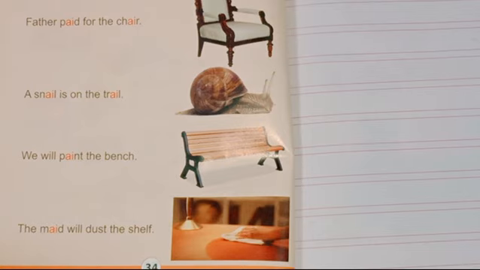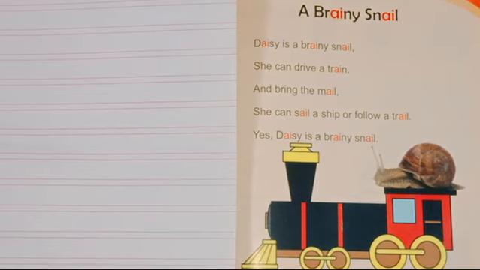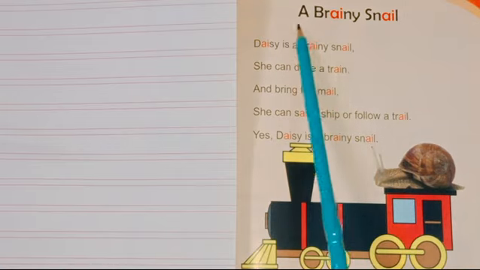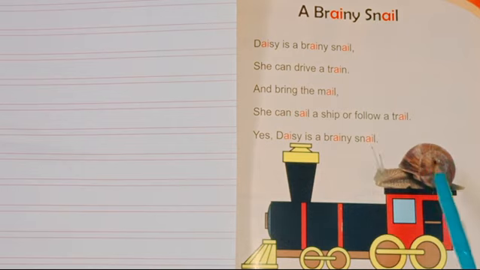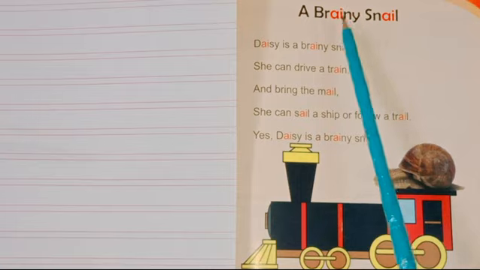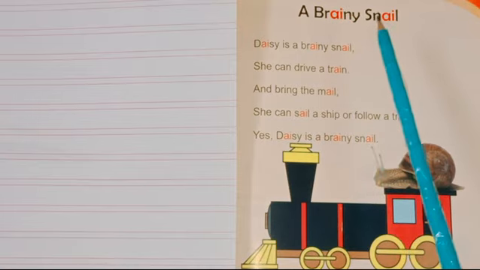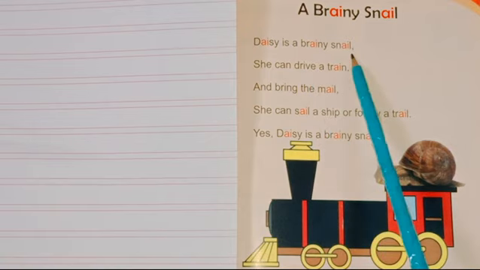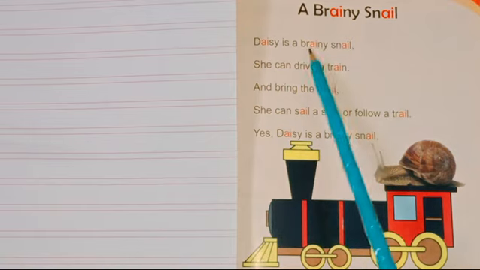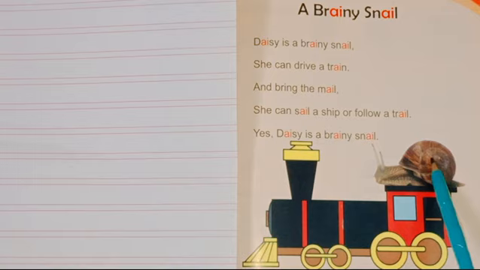Now come towards next page. Okay students, now we are going to read the given sentences, and what is the topic? A brainy snail. Snail, as you can see, it's a snail animal, and brainy means intelligent. Next one, start reading. Daisy is a brainy snail, which means the name of the snail is Daisy.